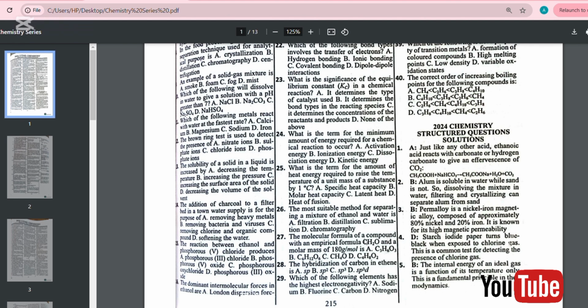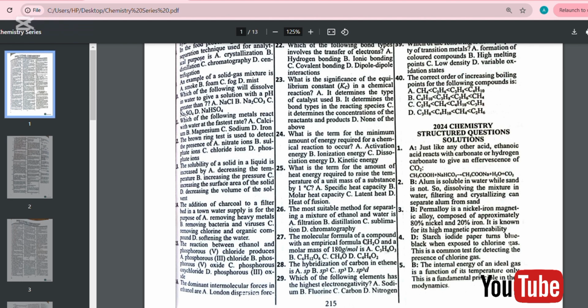With the empirical formula CH2O, the empirical formula mass is 30 gram per mole. To get the molecular formula, we multiply the ratio of the molar mass to the empirical formula mass by the empirical formula. That is 180 gram per mole divided by 30 gram per mole to give you 6.